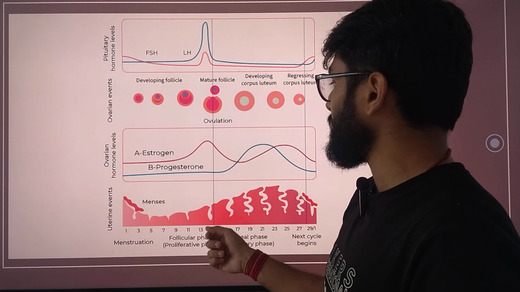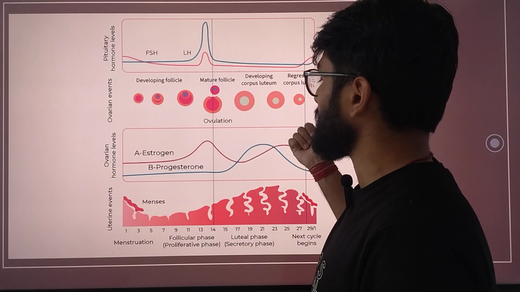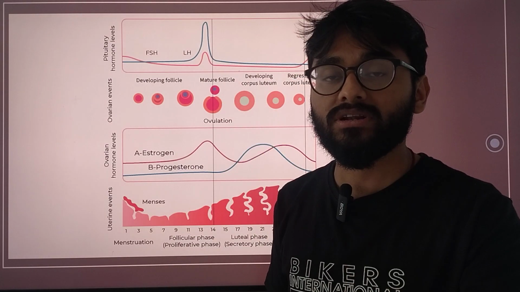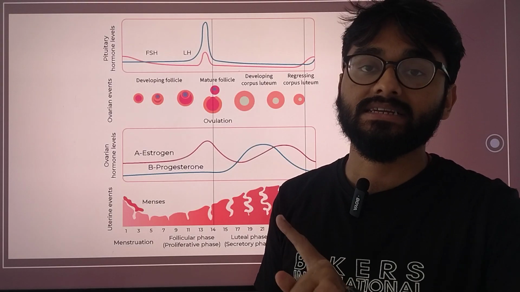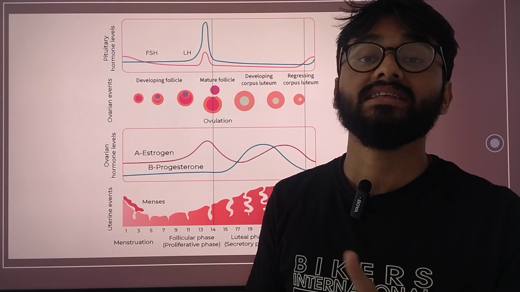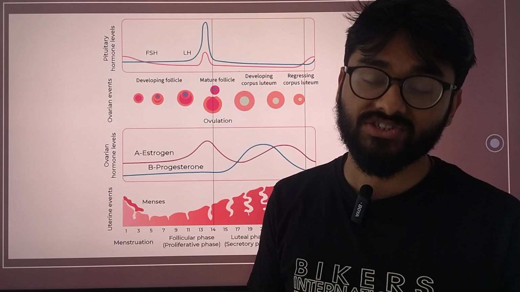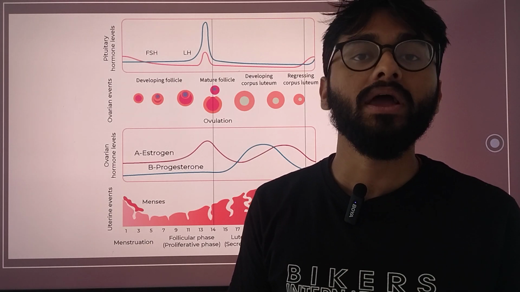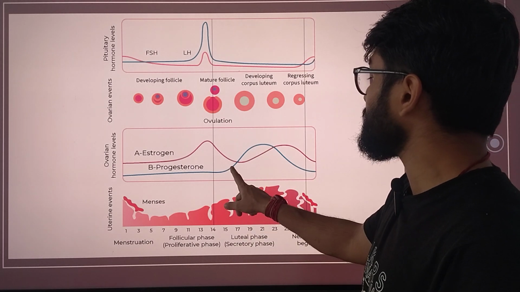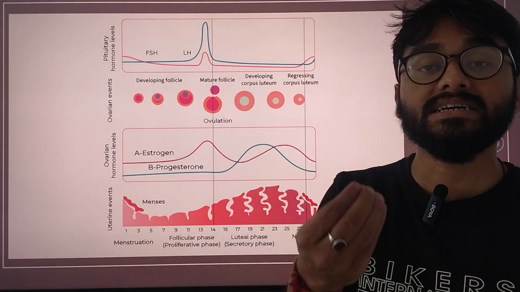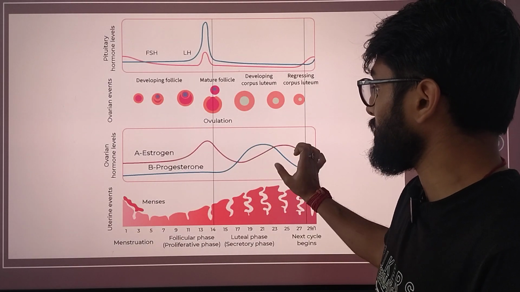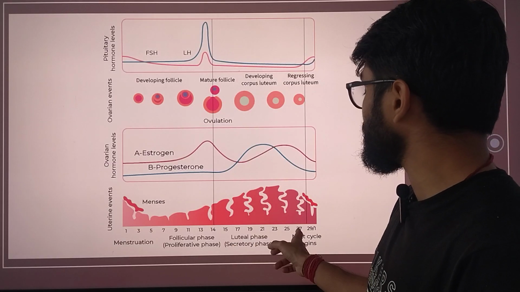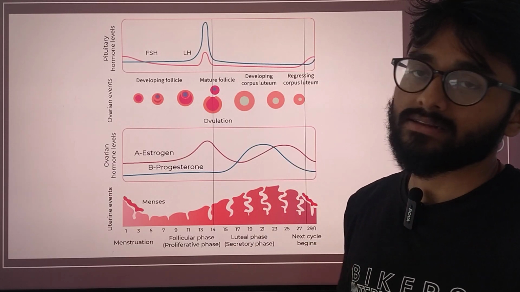Now what happens is the same situation is reversed, wherein progesterone starts to increase only and only if there is no pregnancy. That is, if there has been no fertilization and implantation. To be very precise, there has been no implantation. That is marked by the increased concentration of your progesterone over estrogen, and then the next cycle continues.